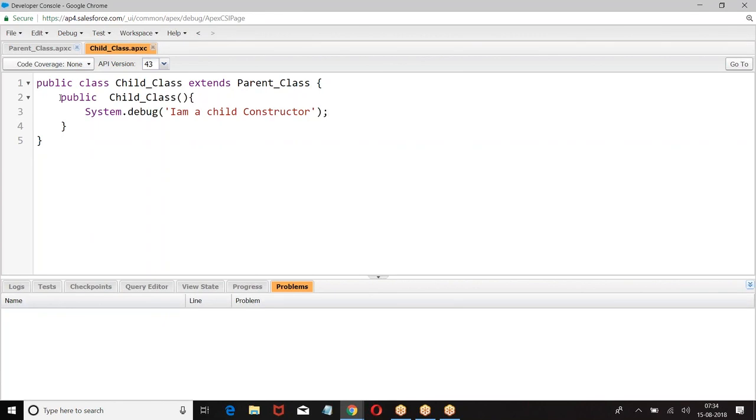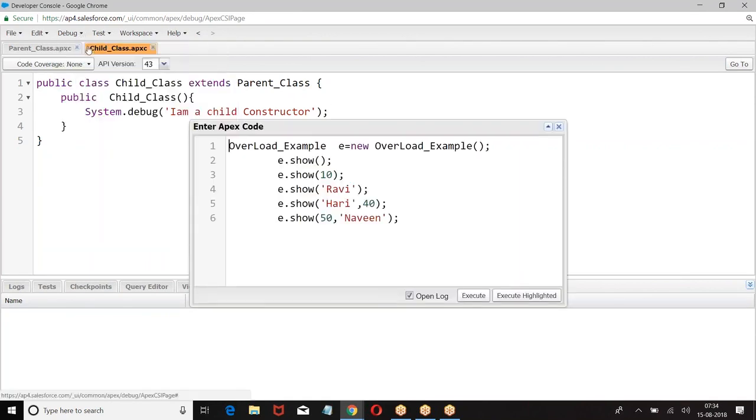We have a child class with a constructor too. Now, whenever I create an object for the child class, what automatically happens? Whenever we create an object for the child class, the parent class object is also created internally.